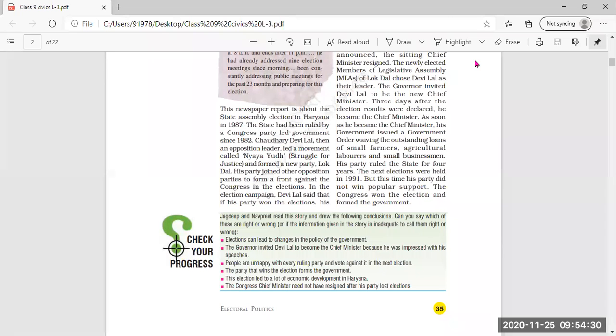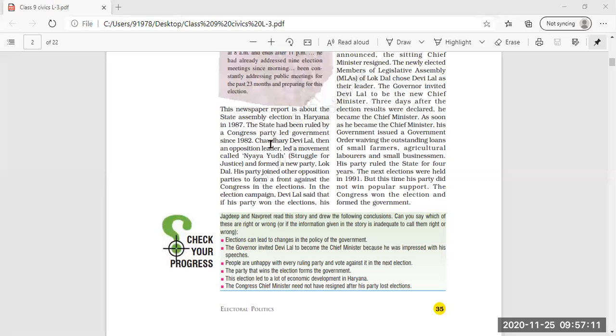When the Congress party formed the government in 1982, Chaudhry Devi Lal was the opposition leader at that time. The opposition leader led a movement called Nyay Yudh, the struggle for justice.